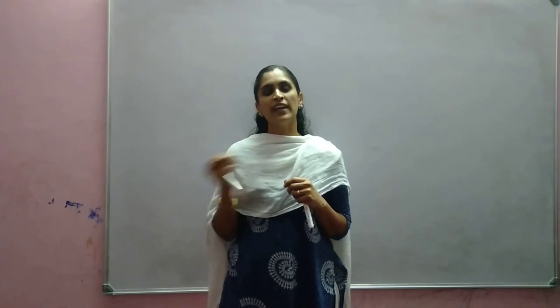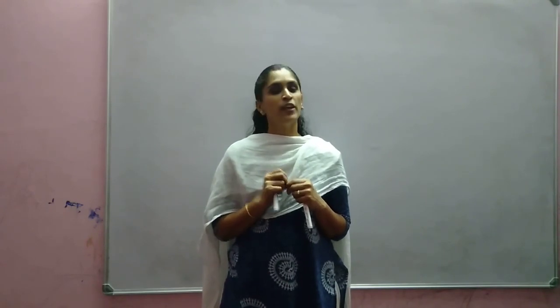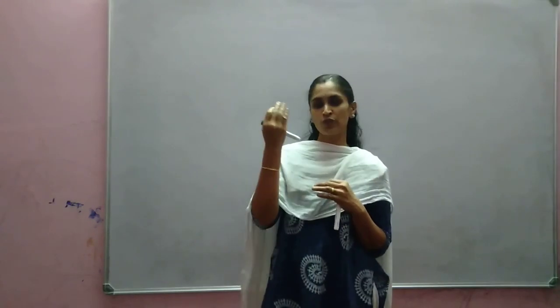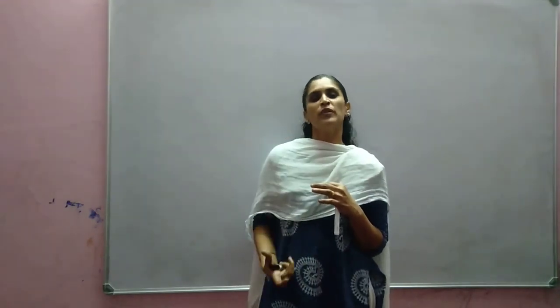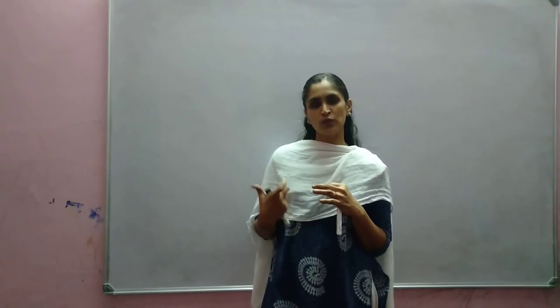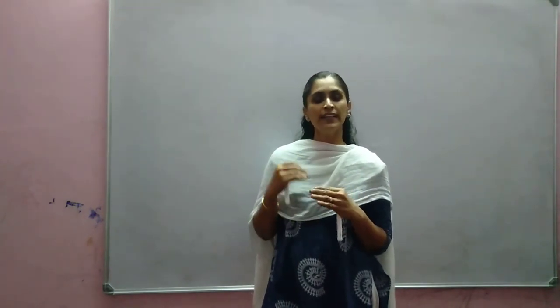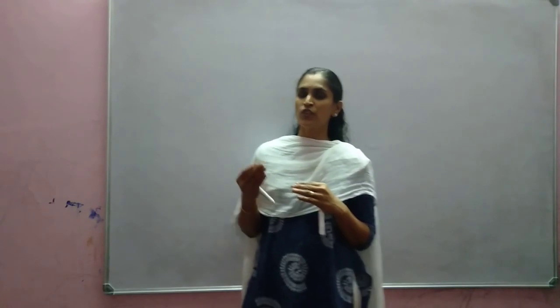Why? Only gravity is present. No air resistance, no air friction, no opposing force. Only because of weight, because of gravity it is falling down. So both objects will reach at the same time in the absence of air.